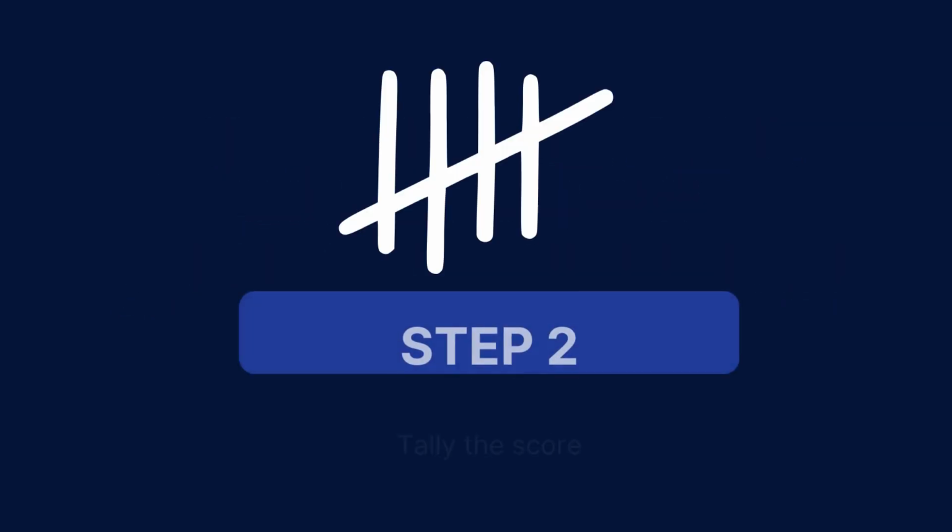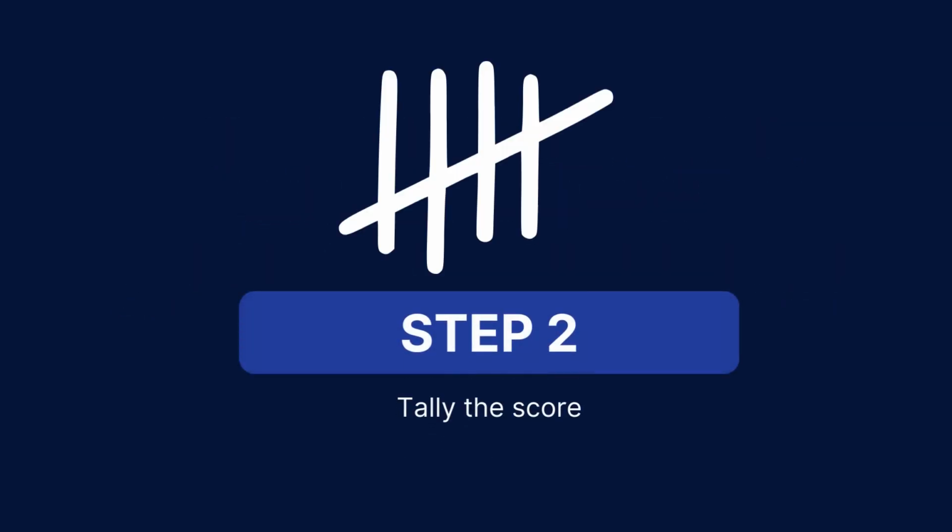Next, tally the score. Each answer will either score a 0 or 1. Follow the scoring sheet provided in our Beck Hopelessness Scale. Depending on the score you receive, you will receive a designation which best fits with the answers you have provided.